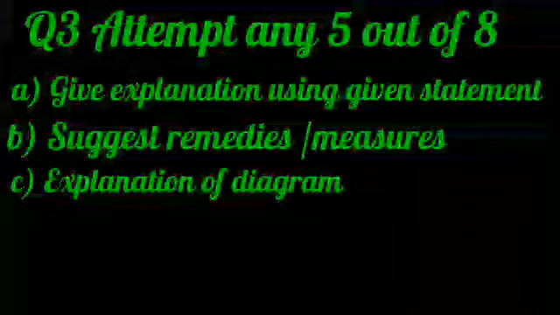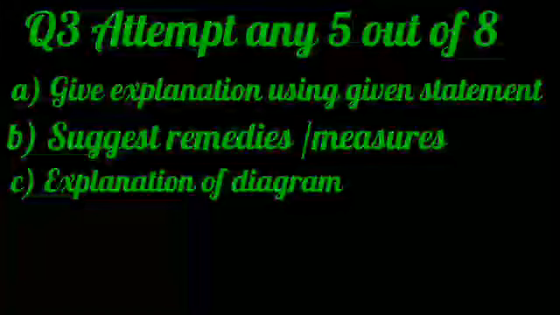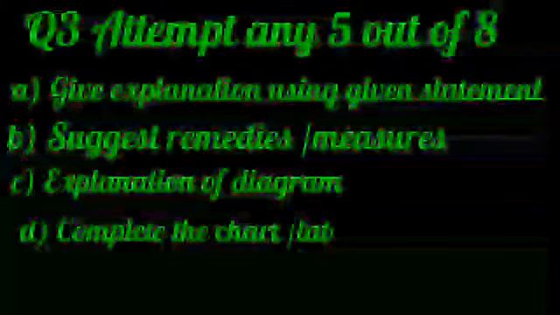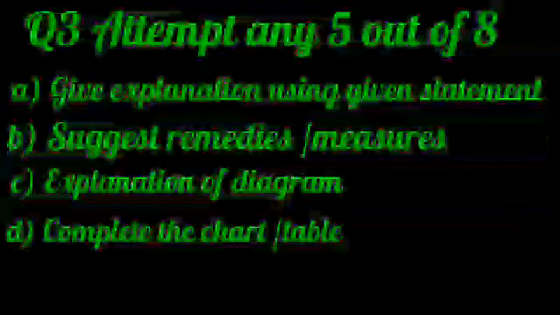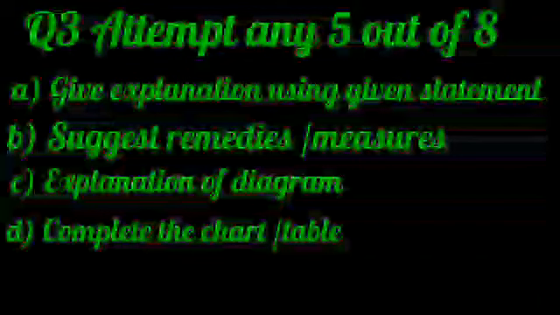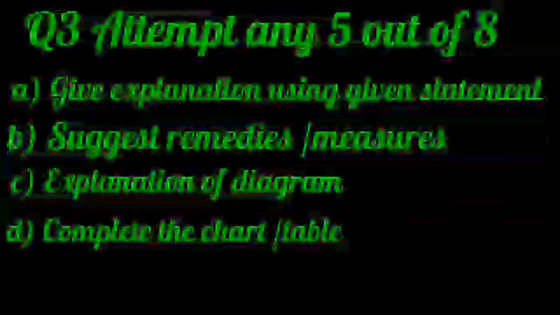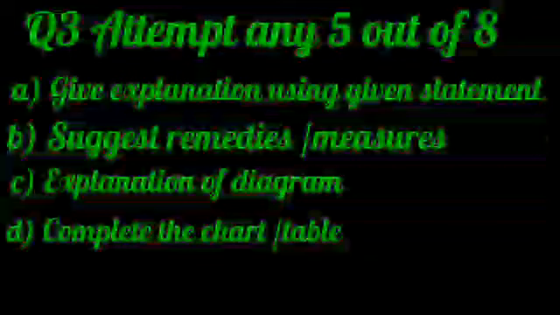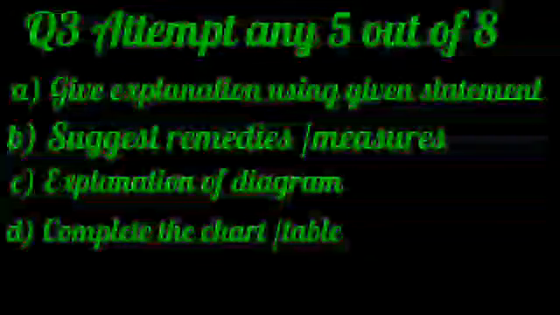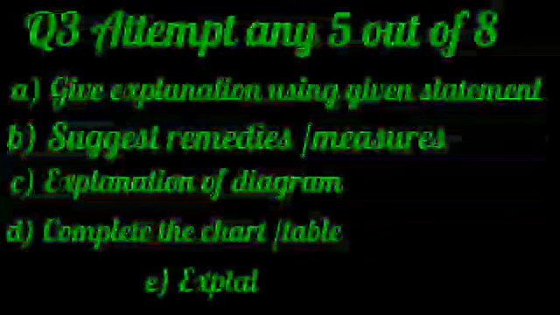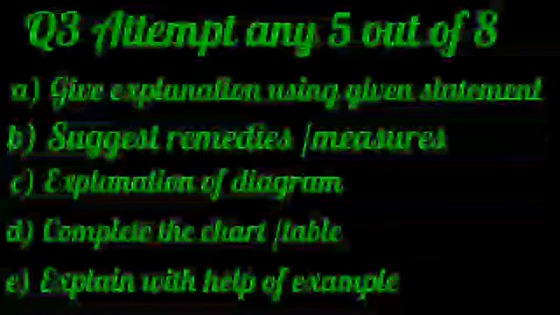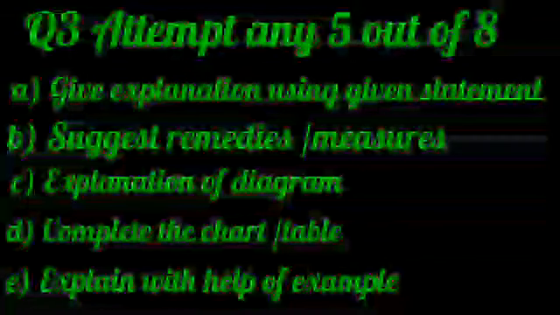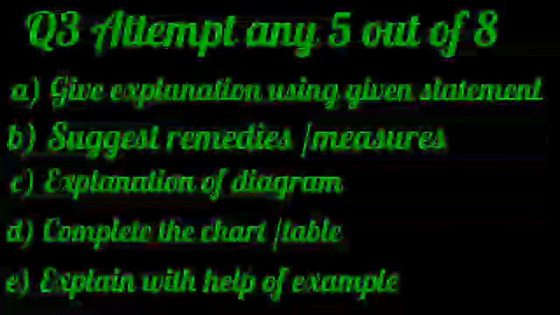Next is explanation of diagram. An unlabeled diagram can be given to you and you may be told to label it and explain it. Next, D: complete the chart or table. Again, an incomplete table or chart can be provided to you. You have to complete it and write down the information regarding that chart or table. Next, the fifth one is explain with the help of an example. A statement or a process can be given to you and you have to give a relevant example and explain it in detail, using scientific terms and related to science only.